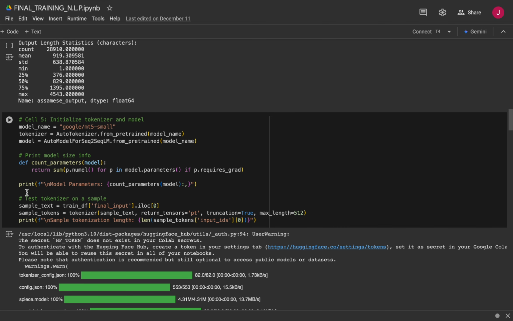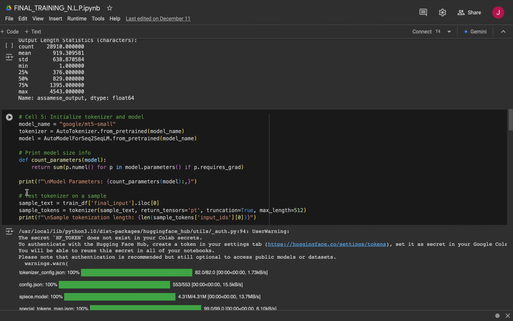Coming to the tokenizer initialization part, we use Google MT5 Small because of our constraints with the T4 GPU. MT5 Small is pre-trained on 101 languages, including Assamese, and it has a manageable size of 300 million parameters.